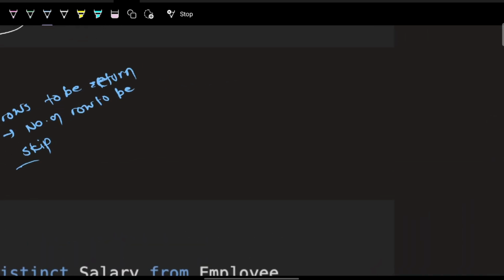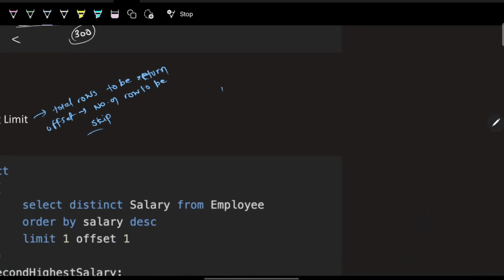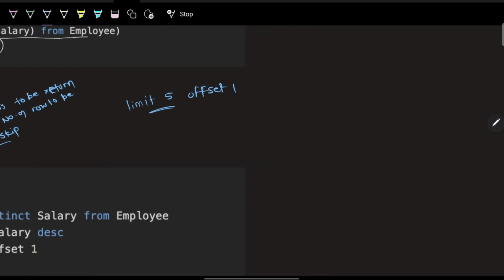So in SQL, if I'm just doing it like this, I just say limit 5 offset 1. What does it mean? In output I will get only 5 rows, that is fixed for sure, and that output of 5 rows will be after skipping one row. What do I mean? For example, I have salaries like 100, 200, 300, 400, and for example 500. I said I want limit 2 offset 1. What does it mean? And I want the maximum, so order by salary